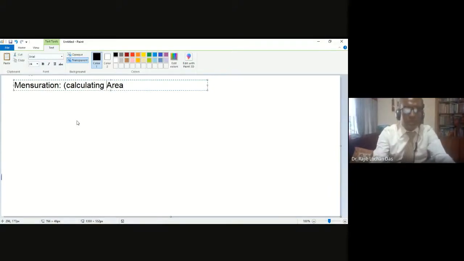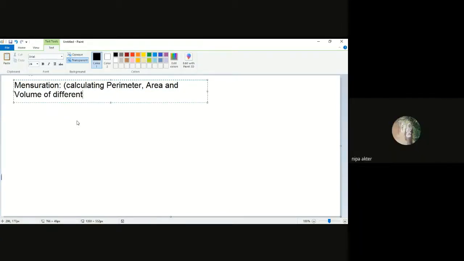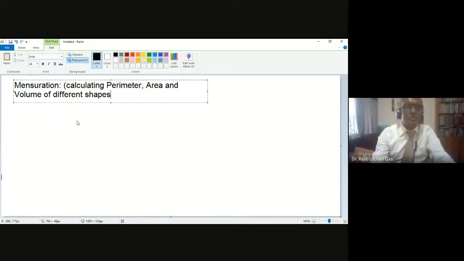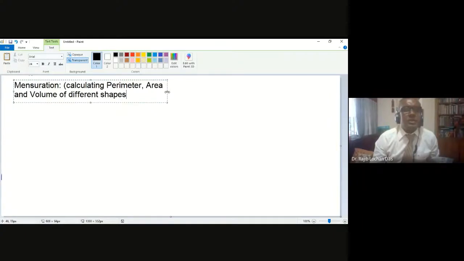Let me write another thing: perimeter, area, and volume of different shapes. This is actually mensuration. So it is the chapter name, and we will try to do some problems and calculations from today.